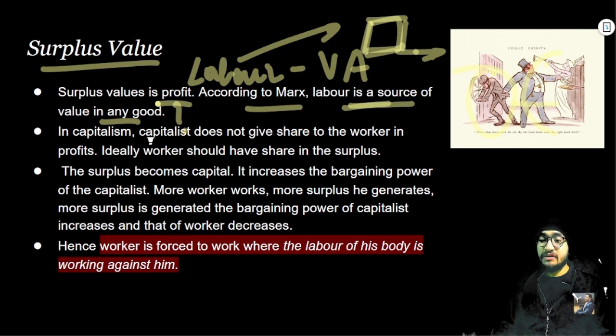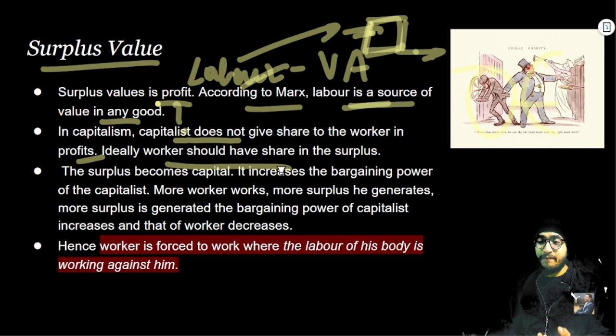But in capitalism, the capitalist does not give the workers a share in the profit. If they are the source of value addition, they should also have a share in the profits. This worthless piece of wood will not have any value until it is made into a chair. If it is created into a chair and sold in the market, the labor should also get a piece of the profit. This is the very basic idea. Ideally, workers should have a share in the surplus.